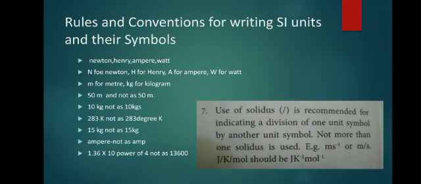So, rules and conventions for writing SI units and their symbols. For example, any scientist's name used as a unit, we write the first letter in a small letter: newton, henry, ampere, watt. But as a symbol for the unit, Newton is N, and we must use a capital letter N, not a small letter. Henry is H, ampere is A, watt is W. Then meter is M, small letter m, and kilogram is kg.